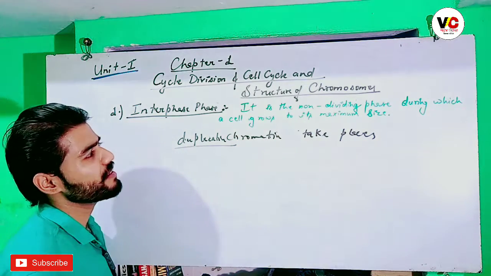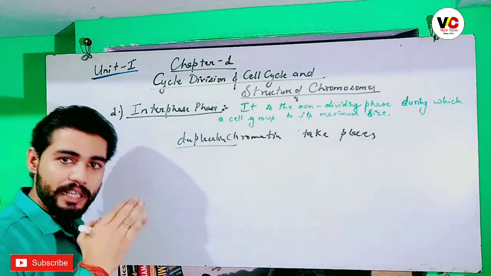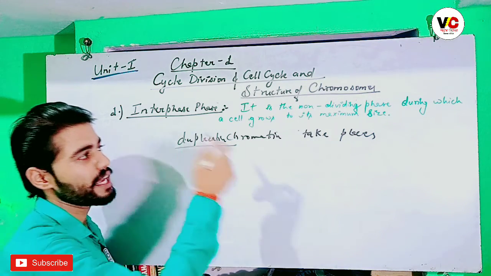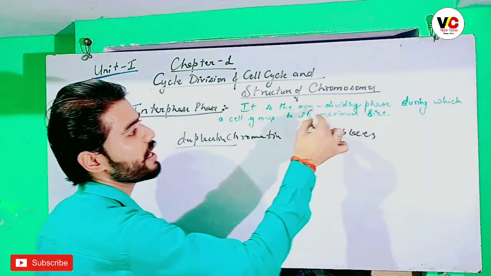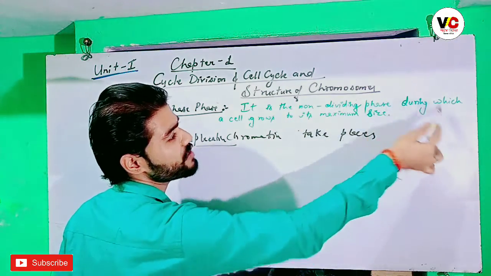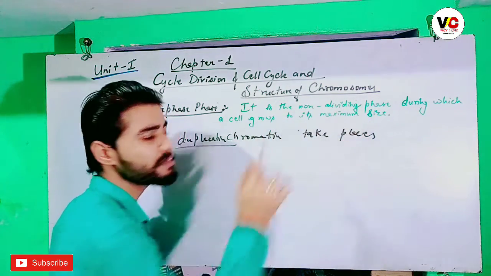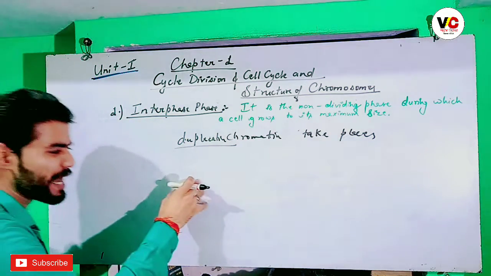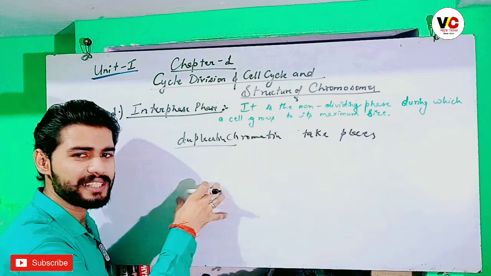So interphase is the first phase, a non-dividing phase during which the cell grows to its maximum size. Here the cell attains its maximum volume, size, and shape.